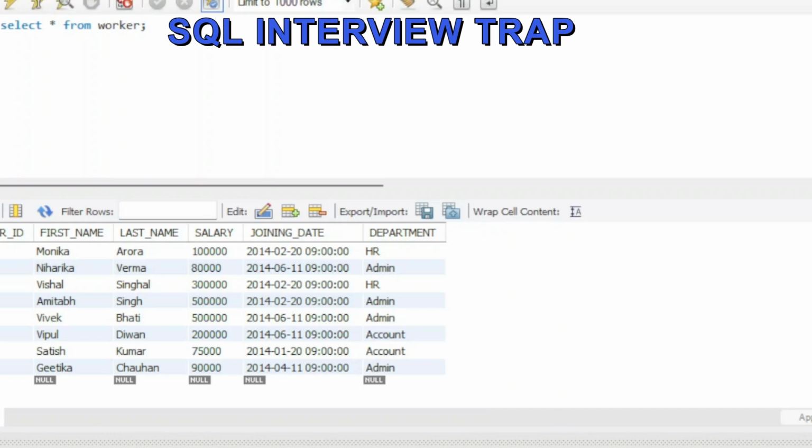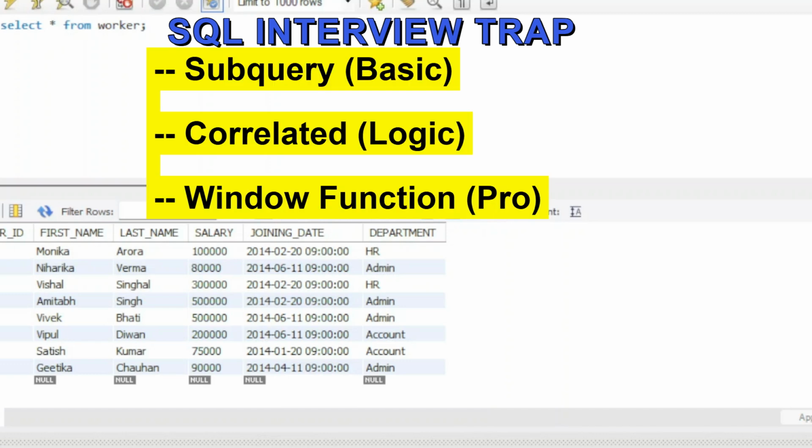You have seen the second highest salary query a million times. It's simply a hello world of SQL interview. But here is one trap. If you give the interviewers one answer, you are just another candidate who memorized a snippet. If you give them multiple answers and explain why one is better than the rest, that's how you get the